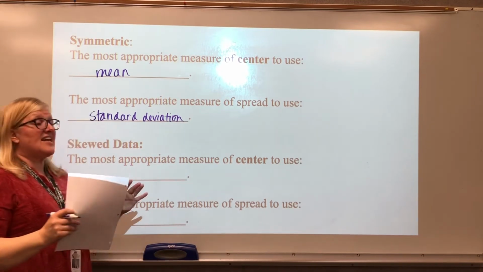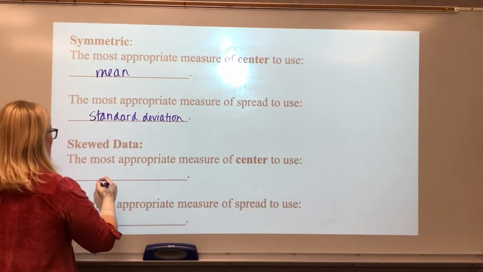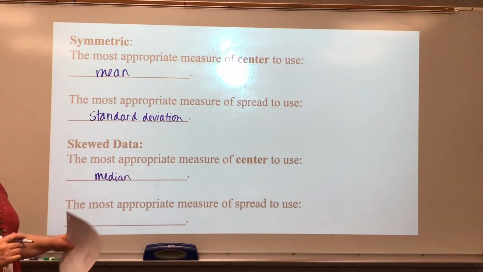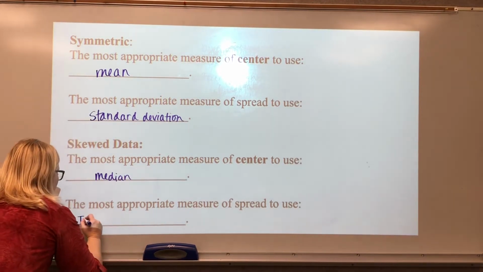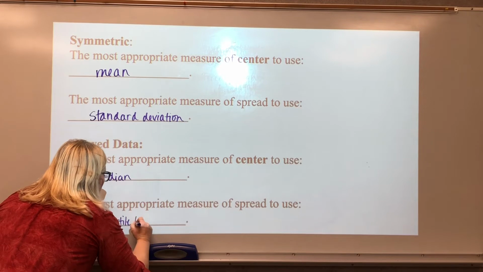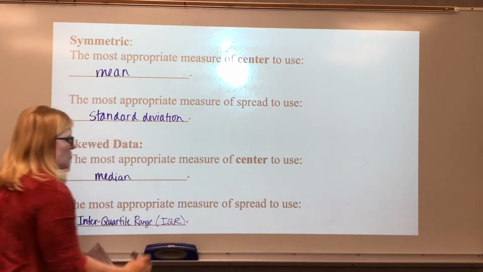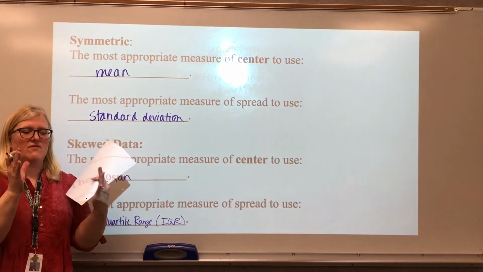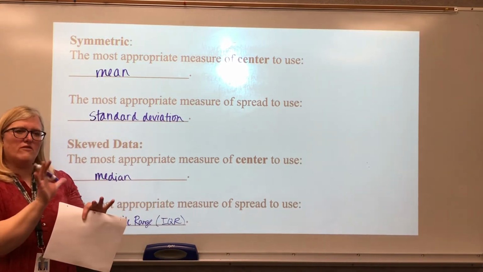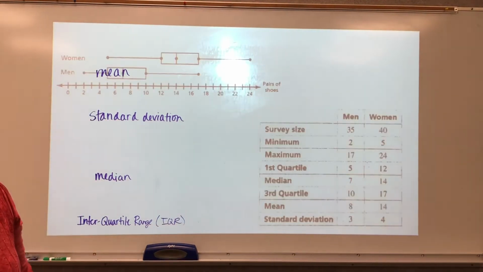Okay, if my data is skewed, either left or right, the most appropriate measure of center to use is the median. And the most appropriate measure of spread to use is the interquartile range, which we also call the IQR. And that makes sense, since instead of the standard deviation, we've got more of a range that we're looking at. Okay, so this is stuff you're going to need to memorize.